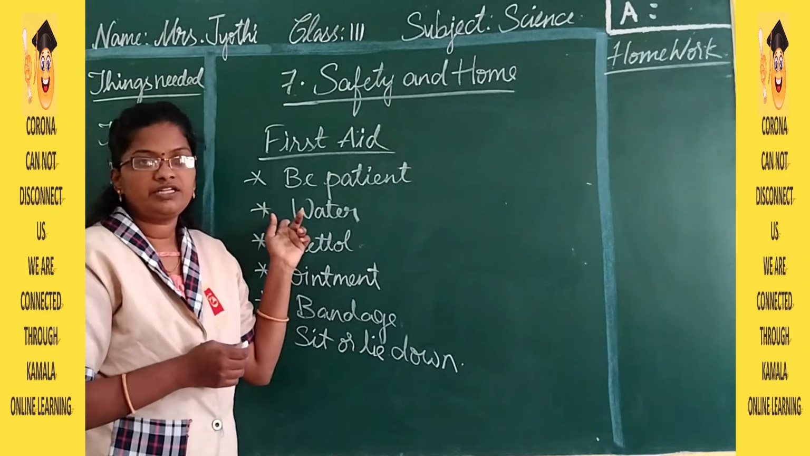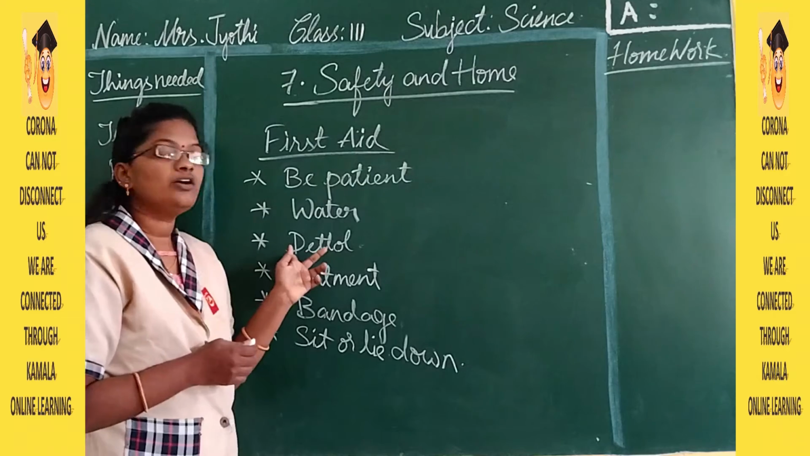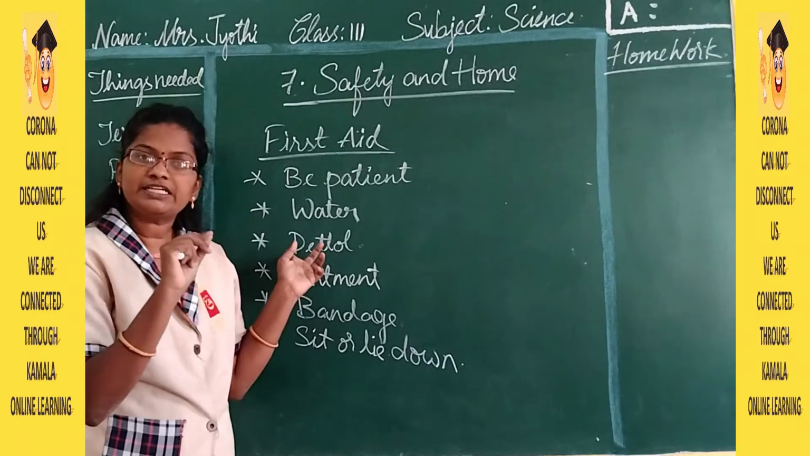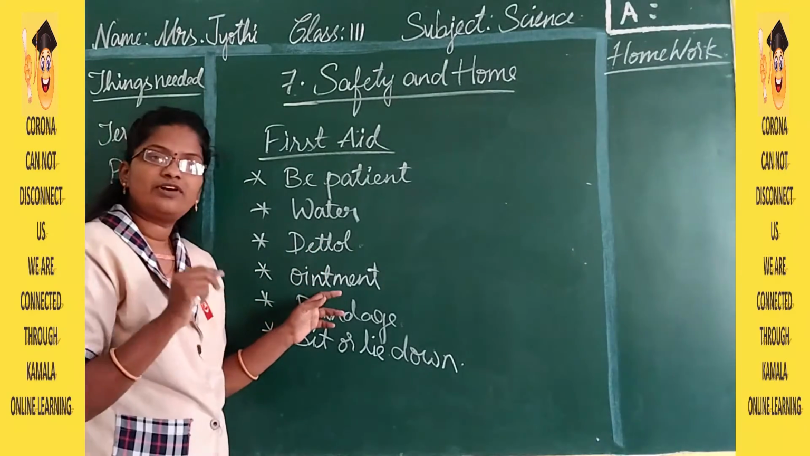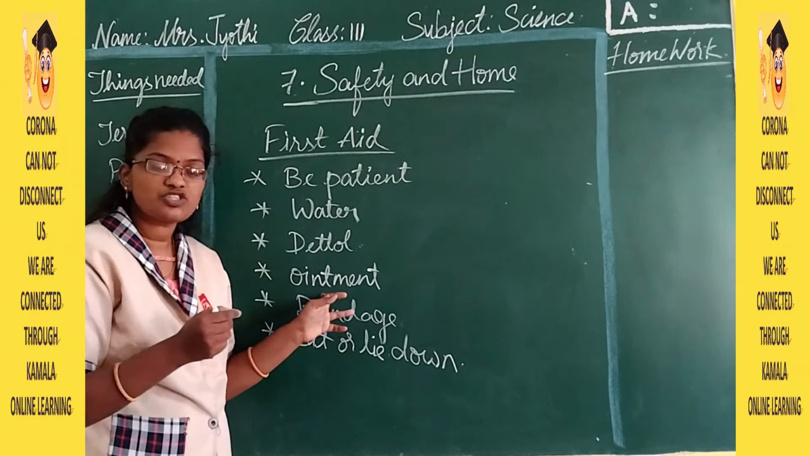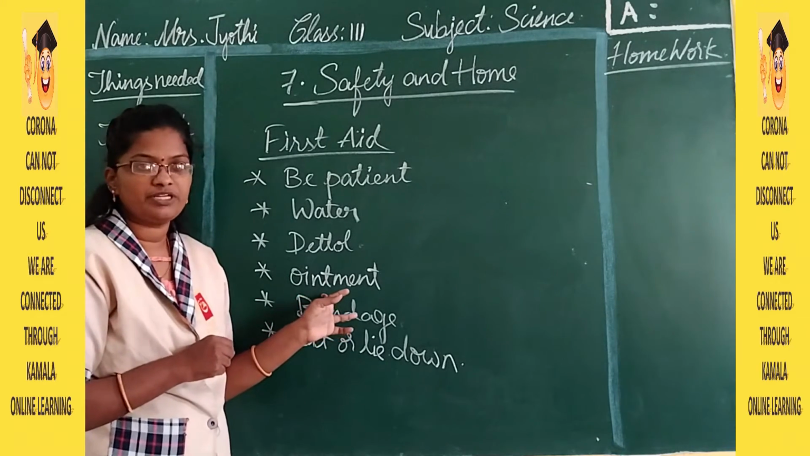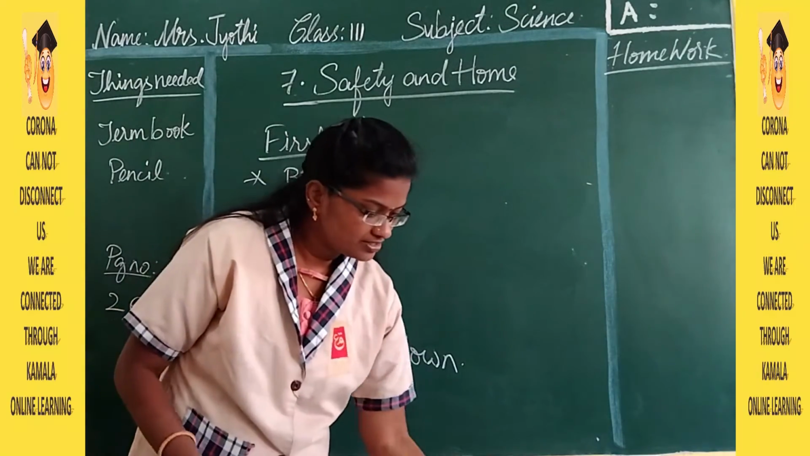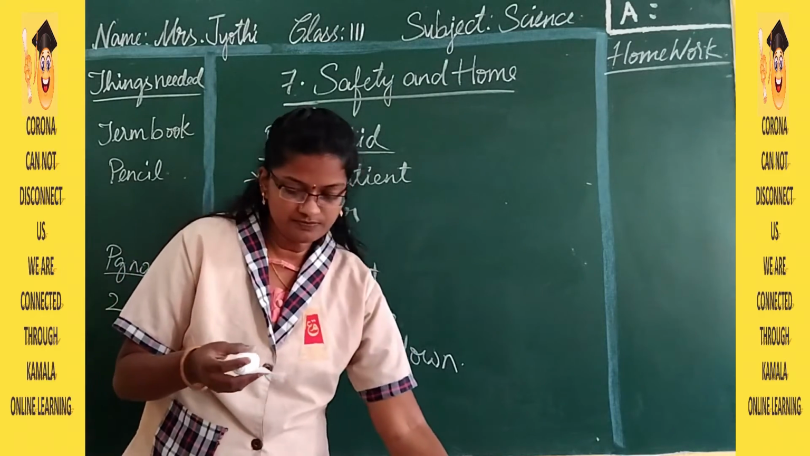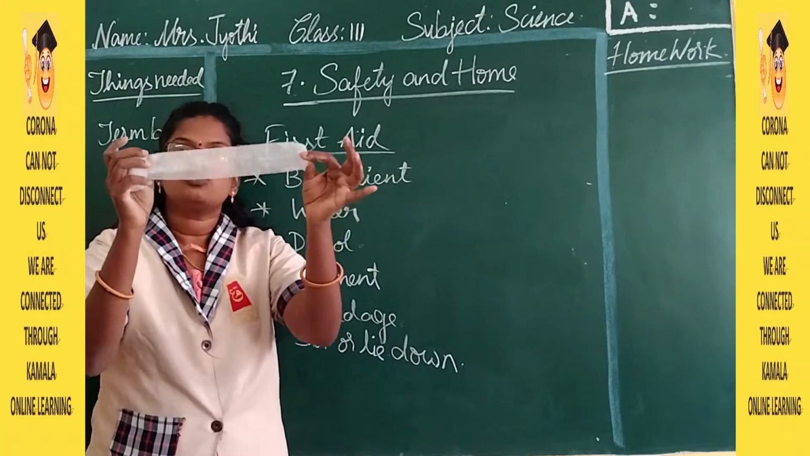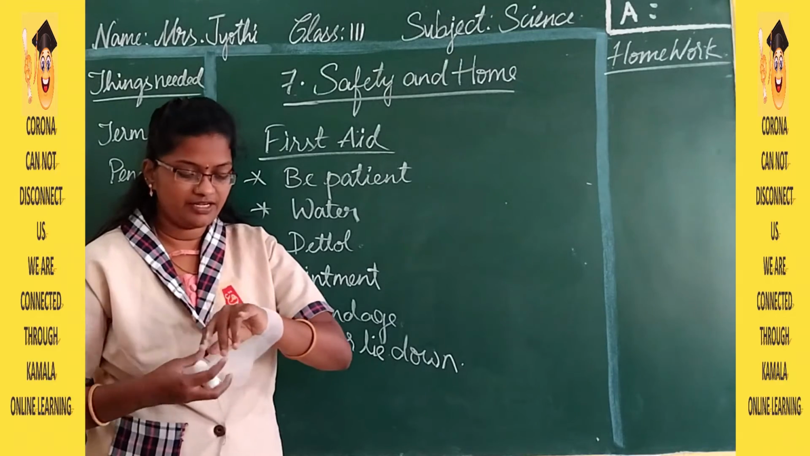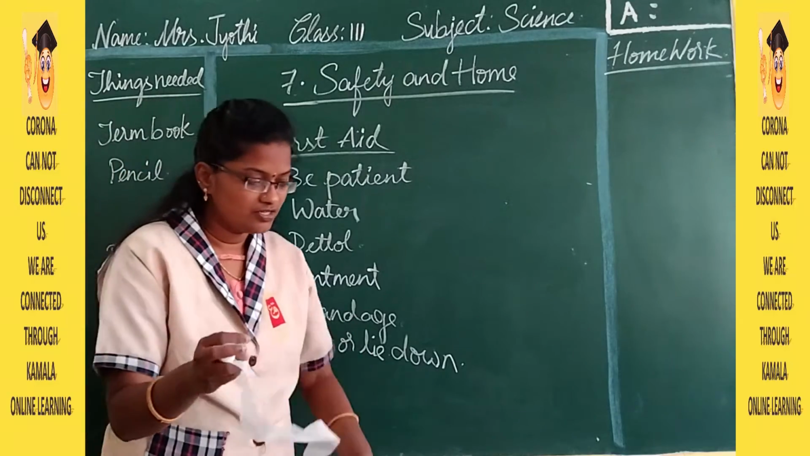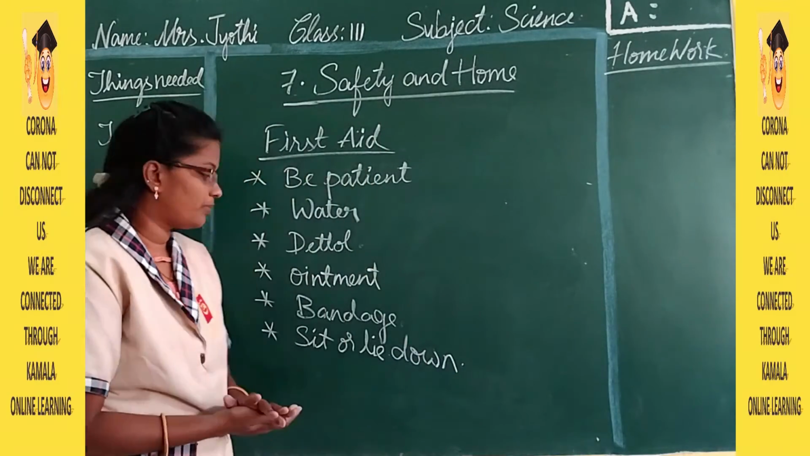Then give that person a little water to drink. Then you have to wash the wound with Dettol, or you can take cotton and clean it with Dettol. Then once the bleeding has stopped, you have to apply some ointment. Then after that, you have to tie a white-colored bandage. So here you can see the bandage, this netted one. With this, you can tie a bandage in this way, so that the bleeding is going to stop.